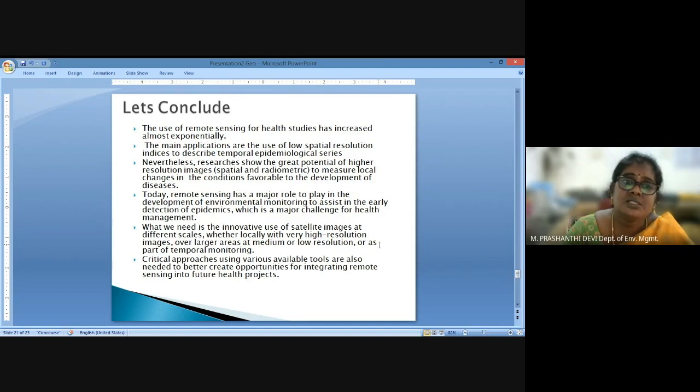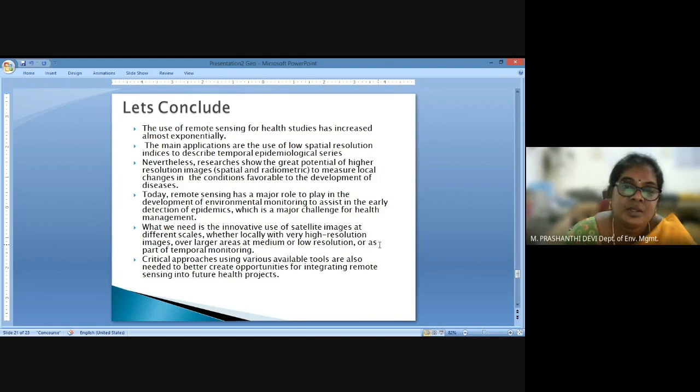Again, remote sensing also plays a major role in the development of environmental monitoring systems. These environmental monitoring systems may assist in detecting patterns of epidemics in an area, may assist in environmental planning for disease detection, or may also act as an early warning system in a particular area. Over recent years, environmental monitoring systems have used the support of remote sensing for such action plans.